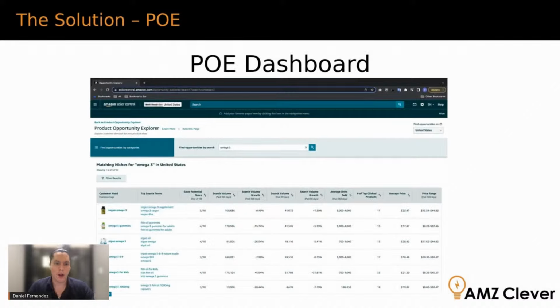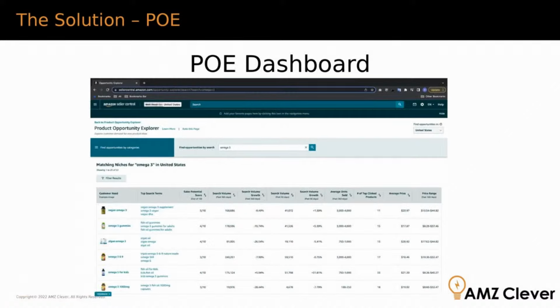So now here's how the POE dashboard looks. The main part I want to show is that it has a search bar. It is a search engine. You can type in keywords, and Amazon is going to break down and give us all kinds of data points about these keywords, which I'm going to touch on more in depth in the coming slides.